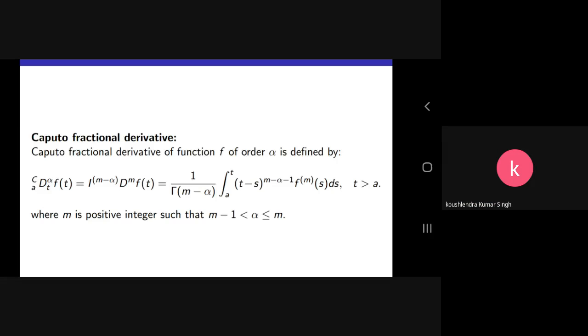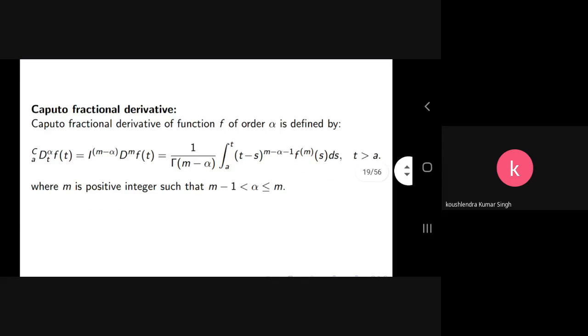Constants. So may I start from here? Okay, so this derivative, again I am going to repeat, the Caputo fractional derivative. It is applied when we have to obtain the fractional derivative. Suppose we have to obtain the derivative between 0 and 1, and the derivative of the function f dash at 1 is known, and we have to obtain the fractional derivative of order alpha less than 1. So you can use the derivative known at the upper end, for alpha equal to 1, and we have to obtain it for alpha less than 1.